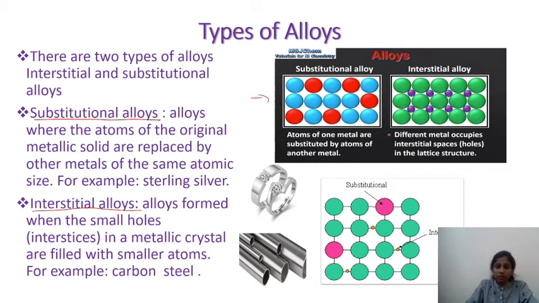Whereas in the second picture you can see that the spaces in between the metal atoms are used by another metal atom which has a smaller size. Interstitial spaces are the gaps which are present between the metal atoms. These gaps between the metal atoms are called interstitial spaces, and if these spaces are occupied by any other smaller metal, that will result in an interstitial alloy.